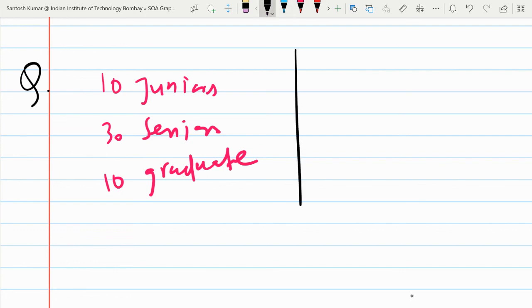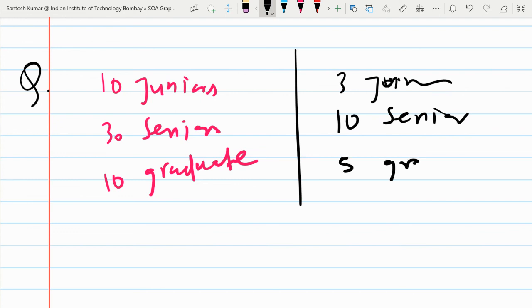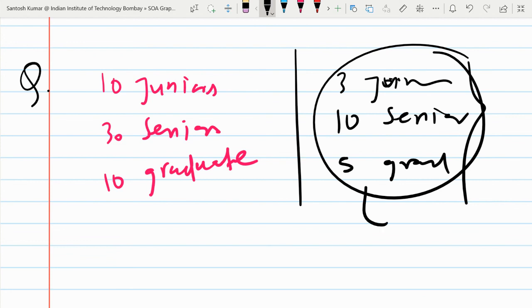So the class has 10 juniors, 30 seniors, and 10 graduate students. Of these, 3 juniors, 10 seniors, and 5 graduate students got an A grade. If a student is chosen at random from this class and is found to have earned an A grade, what is the probability that he or she is a senior?